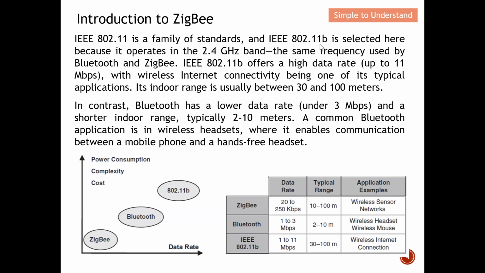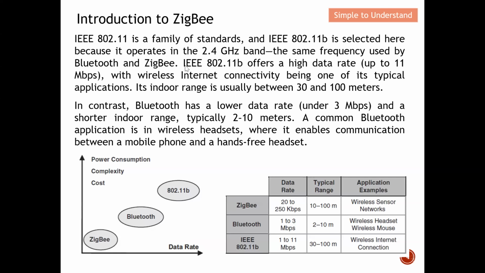Why do we want to choose this IEEE 802.11b to compare? Because it also operates in the same frequency band as Bluetooth and ZigBee. So basically, we use this 802.11b to do a comparison between the very early Wi-Fi, Bluetooth, and also ZigBee.